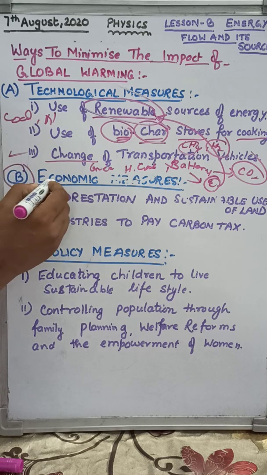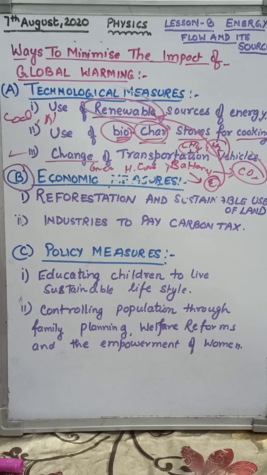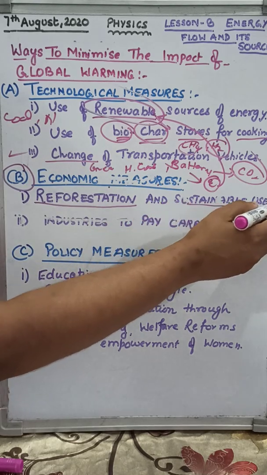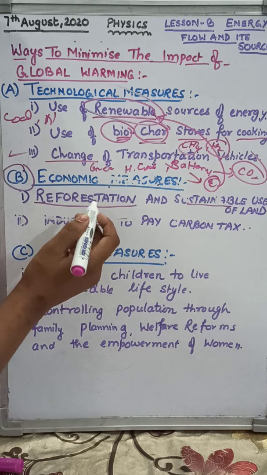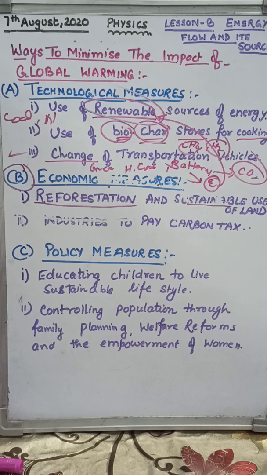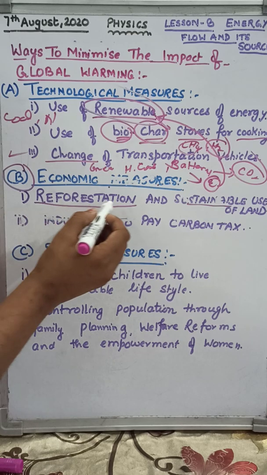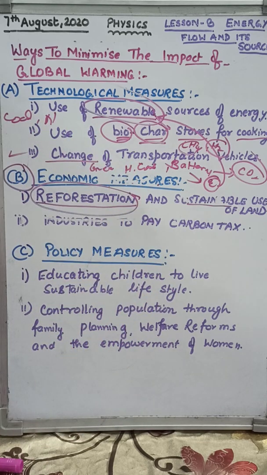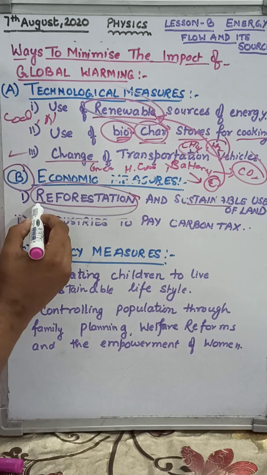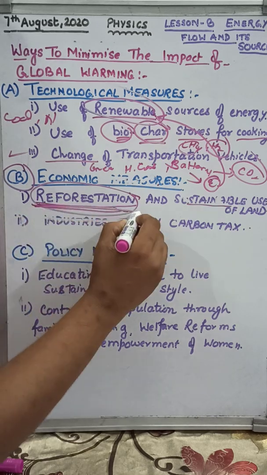Now we come to the economic measures. In economic measures, first is reforestation and sustainable use of land. In developing countries, the pressure of population and industrial growth is so much. That means what are they doing? They are deforesting, cutting down the forests, the plants and trees. So what do we have to do? Reforestation. Again, we should follow agricultural practice and we should plant more trees.